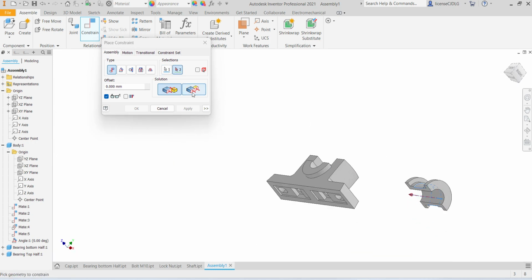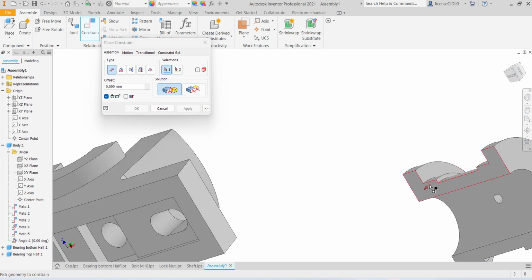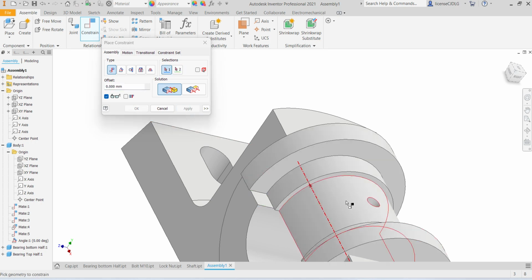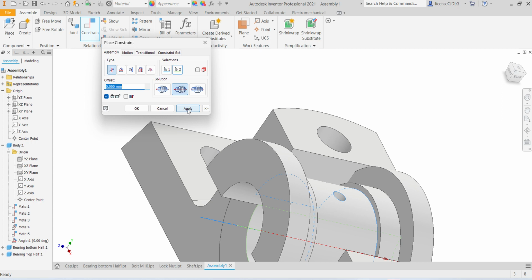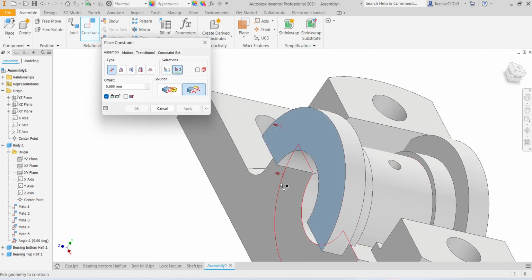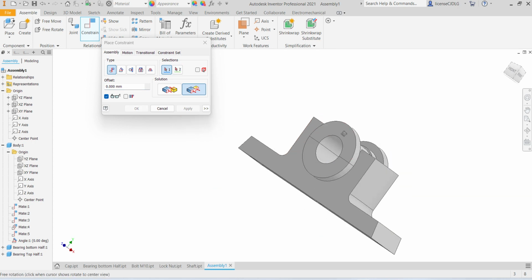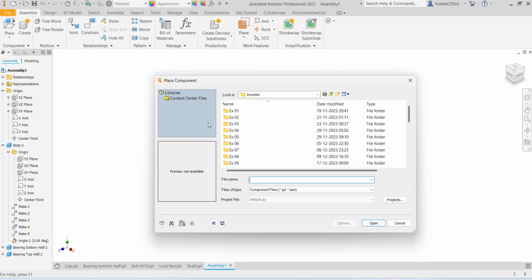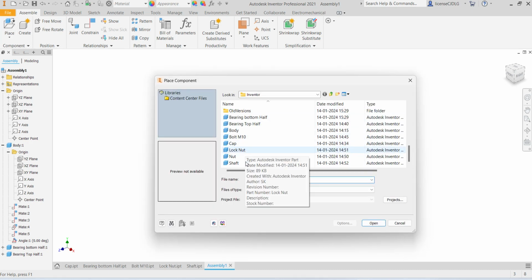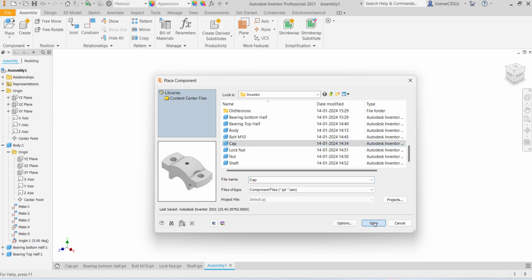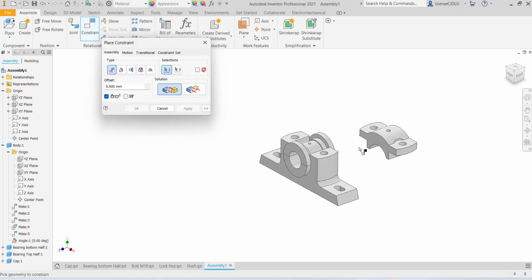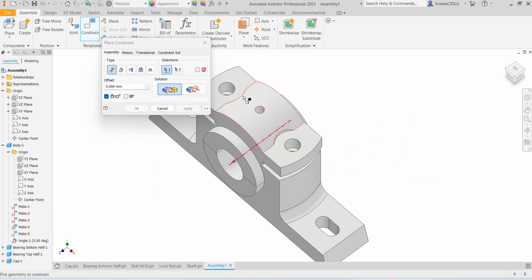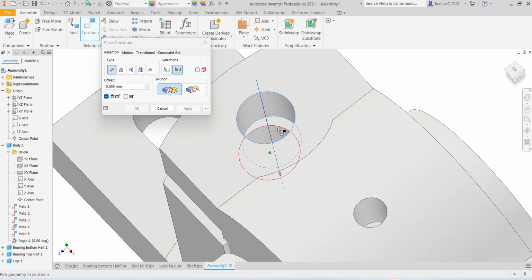First select this surface, bottom surface, apply, give the constraint. Center axis, select face, place, take cap, give the constraint, apply.